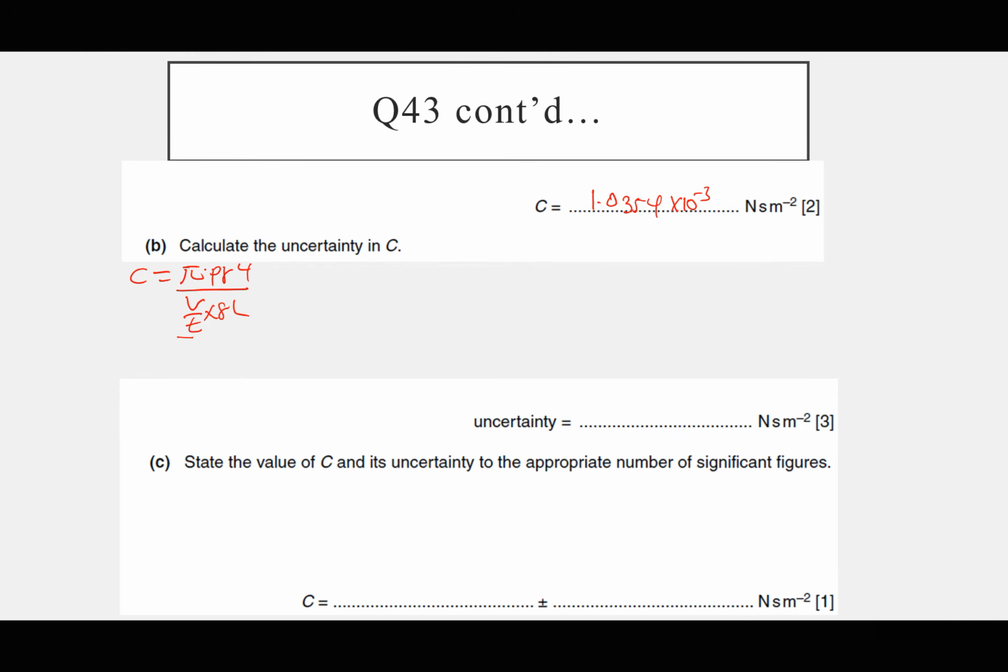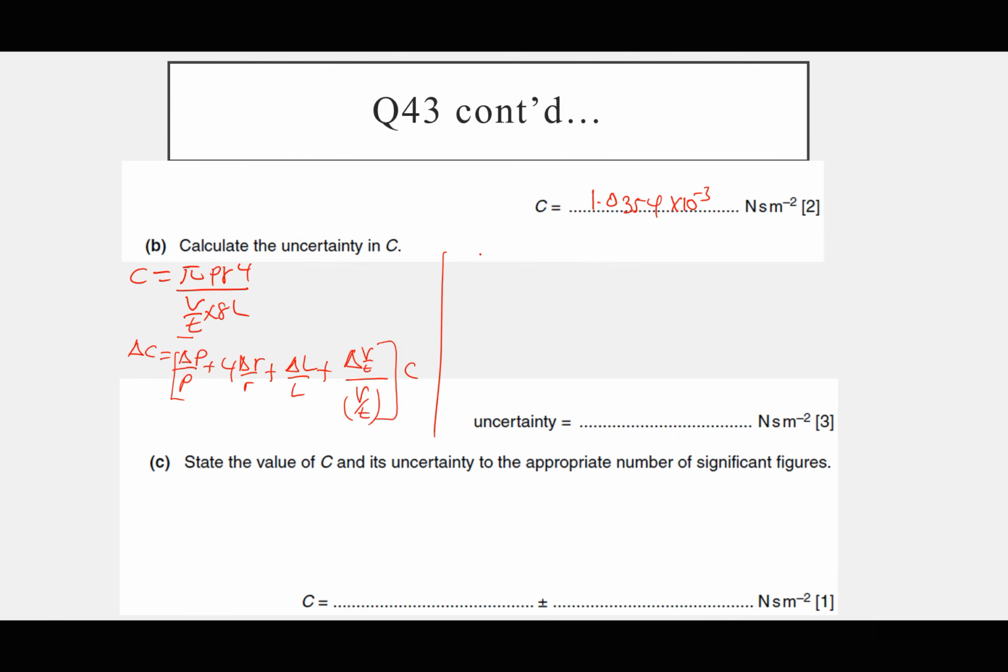So we are going to ignore the constants pi and 8. They will not affect the uncertainties. So we shall say the absolute uncertainty in C will be equal to that in P divided by P plus 4 times, because R is raised to power 4, the absolute in R divided by R, plus the absolute in L divided by L, plus the absolute in V over T divided by V over T as one quantity. Then I will multiply this by the true value of C.